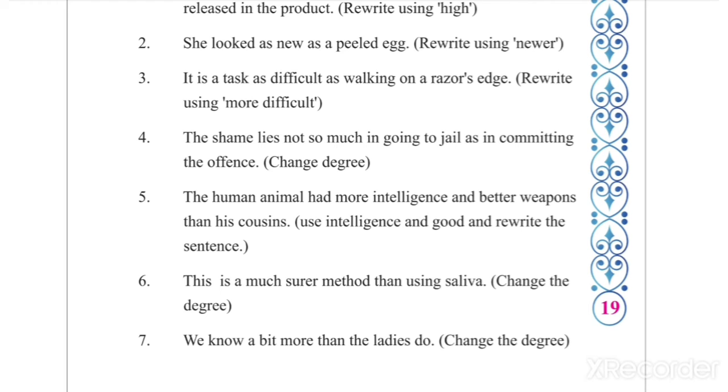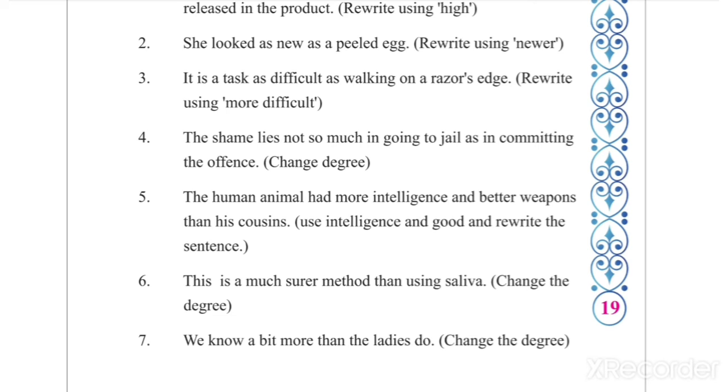The shame lies more, M-O-R-E, more, in committing the offense than, T-H-A-N, than in going to jail. Understood? I repeat the answer. The shame lies more in committing the offense than in going to jail.